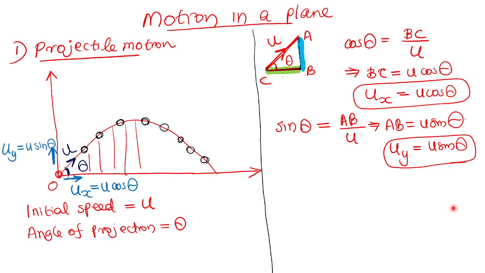This Ux and Uy are frequently used in the derivation, so you have to understand it well. The meaning of Ux and Uy you have to understand. Ux is the initial horizontal speed. Uy is the initial vertical speed. So all of you please write down. If you are 100% clear and written, you can raise your hand.